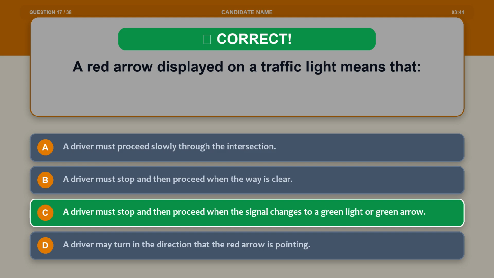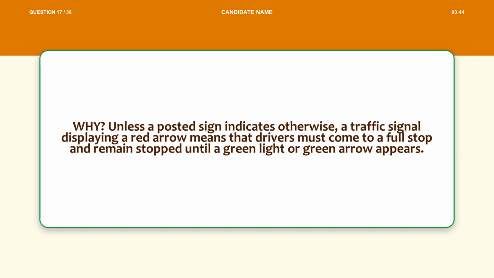The correct answer is option C. A driver must stop and then proceed when the signal changes to a green light or green arrow. Explanation. Unless a posted sign indicates otherwise, a traffic signal displaying a red arrow means that drivers must come to a full stop and remain stopped until a green light or green arrow appears.